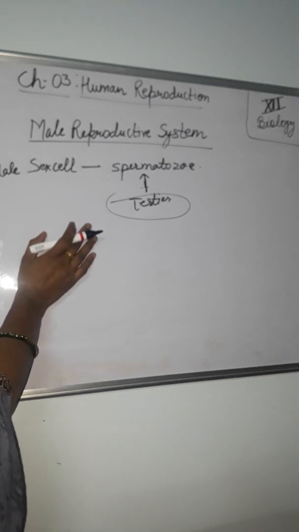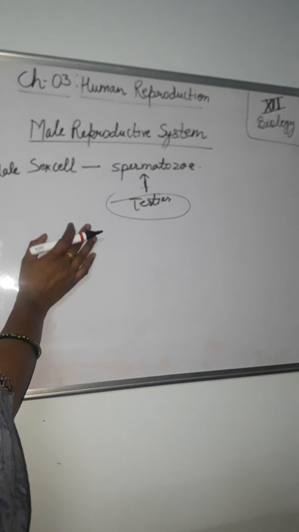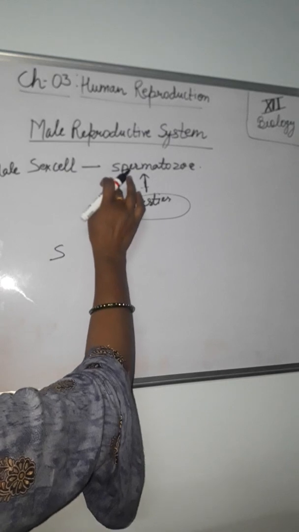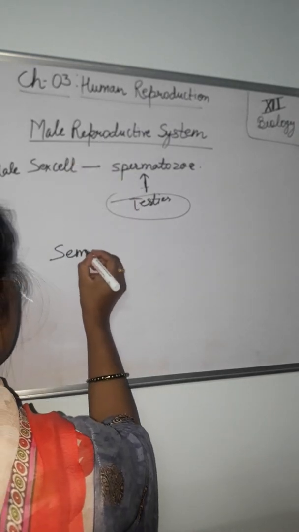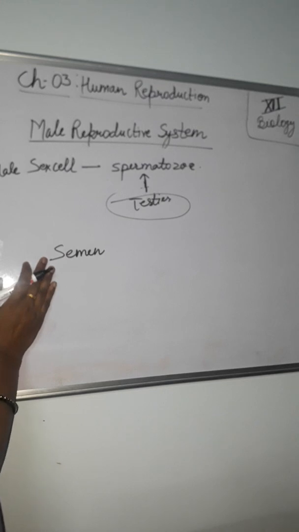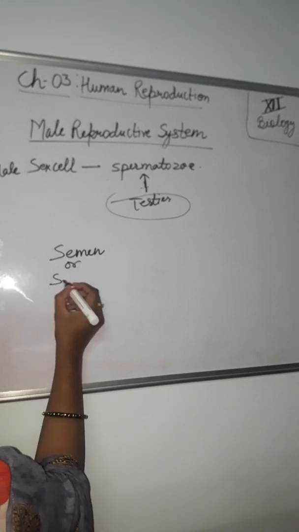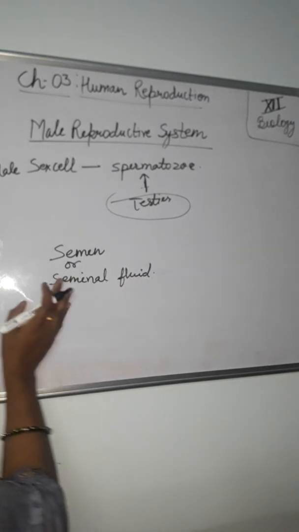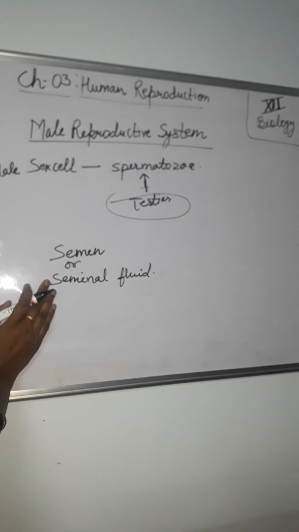They are conducted by various ducts and ejected through the urethra. A fluid is produced by the secretion of the glands, which nourishes the spermatozoa during the passage. The secretion of glands with spermatozoa, a white viscous fluid, is called the seminal fluid or semen.